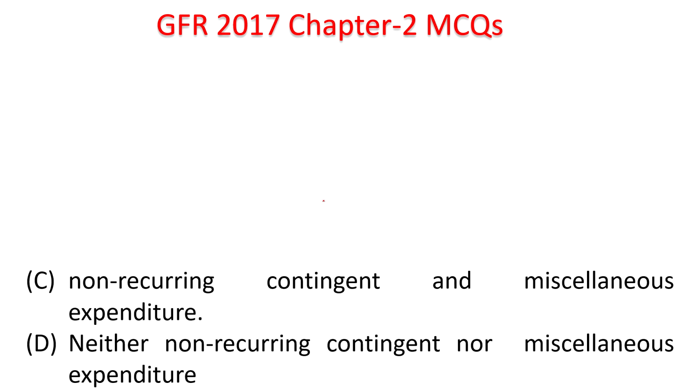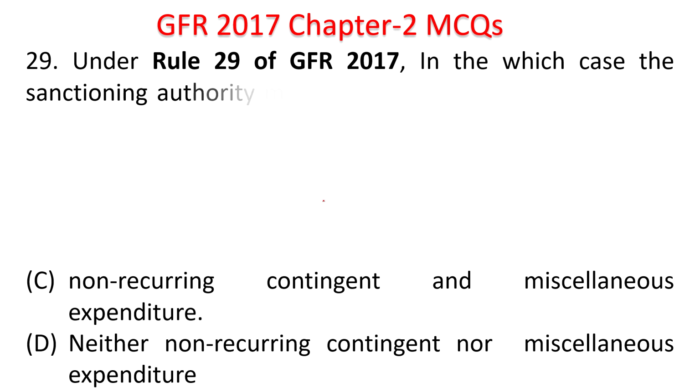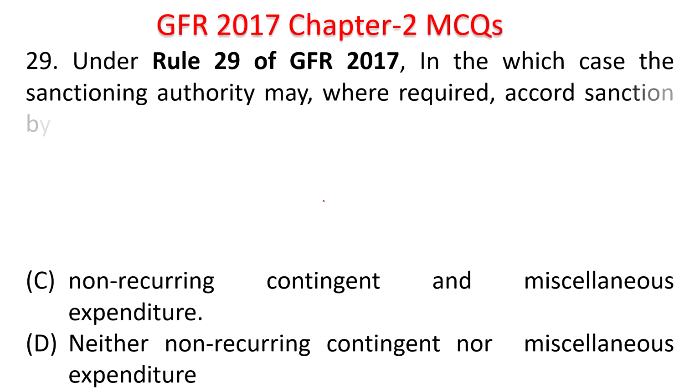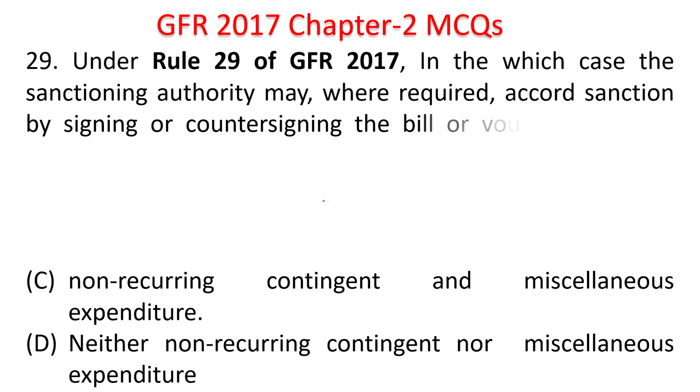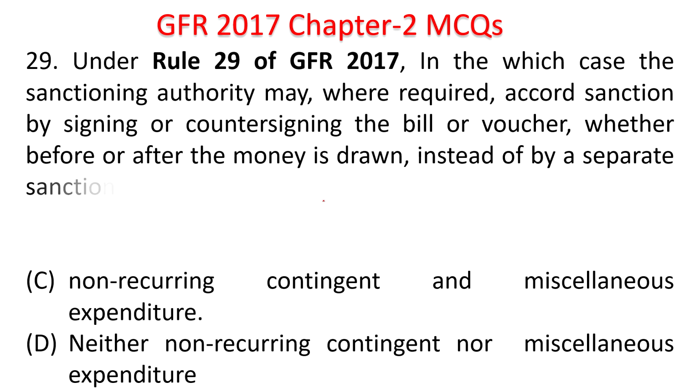Next question. Under Rule 29 of GFR 2017, in which case the sanctioning authority may, where required, accord sanction by signing or countersigning the bill or voucher, whether before or after money is drawn, instead of by a separate sanction.